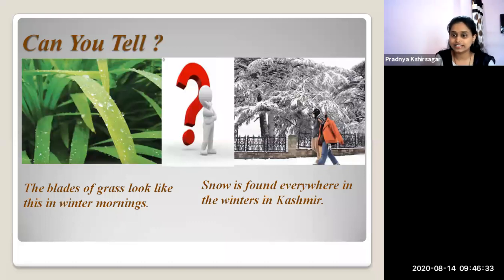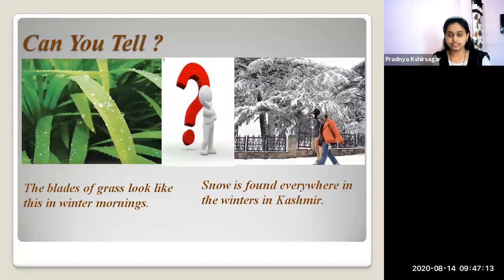Then the question arises: from where do these water droplets on the blade of grass come? These are the first questions we have to think about. Now see the second picture. The second image describes that snow is found everywhere in the winters in Kashmir. Then the question is: why isn't snow found in our surroundings? We have to think about it.